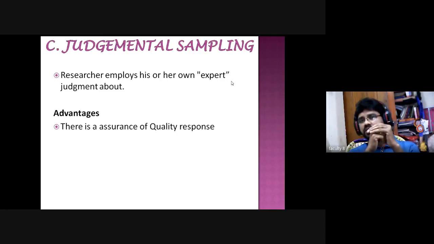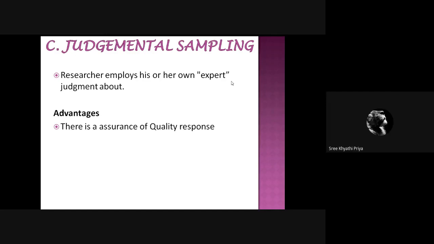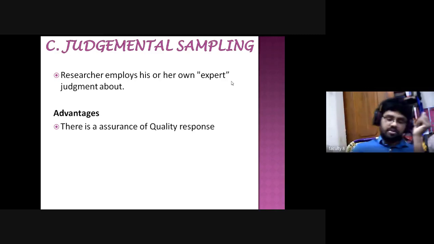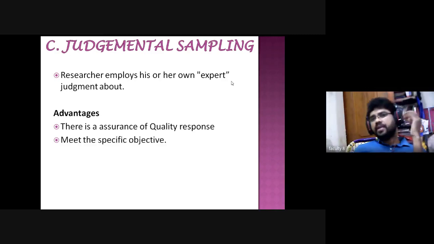Am I right, dear students? Yes, sir. Yeah, that is the advantage of the judgmental sampling method: we can get assurance of quality response. Then, meet the specific objectives. So what does it mean, meet the specific objectives?